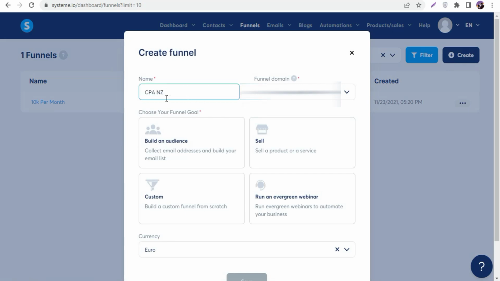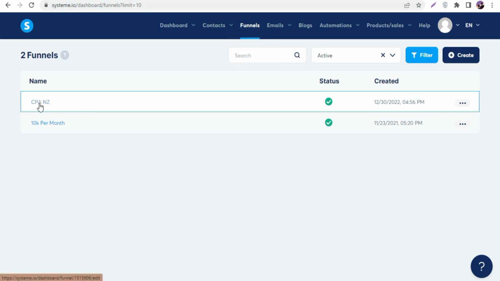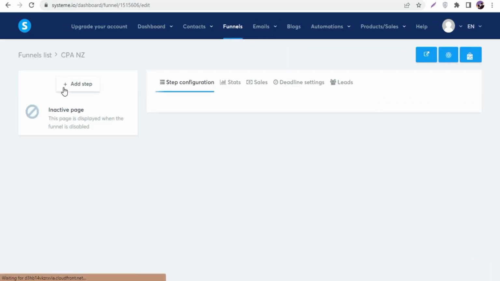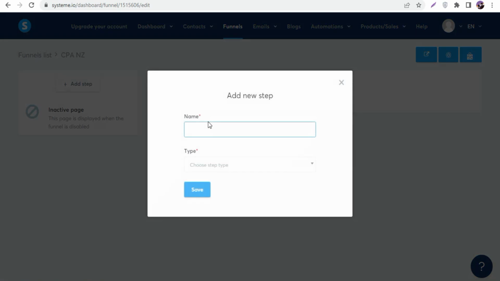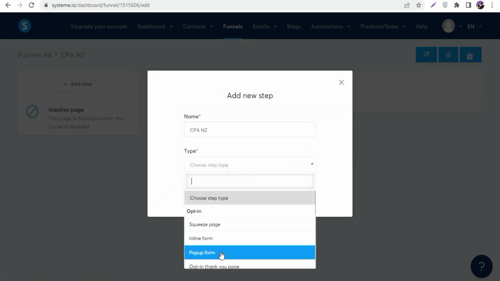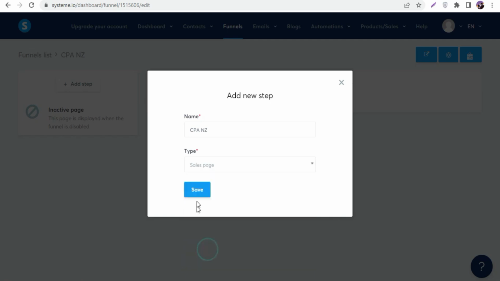So I added my funnel name, like CPA NZ, meaning New Zealand. Basically click on custom and click save. Once you click save, now you simply click this CPA NZ and click add a step. Again, add a name. I added a name like CPA New Zealand, and select a type. I'm gonna go with sales page and click save.